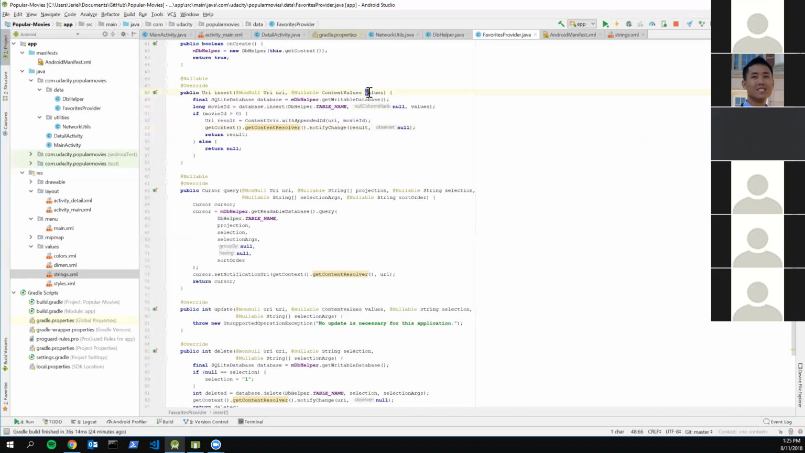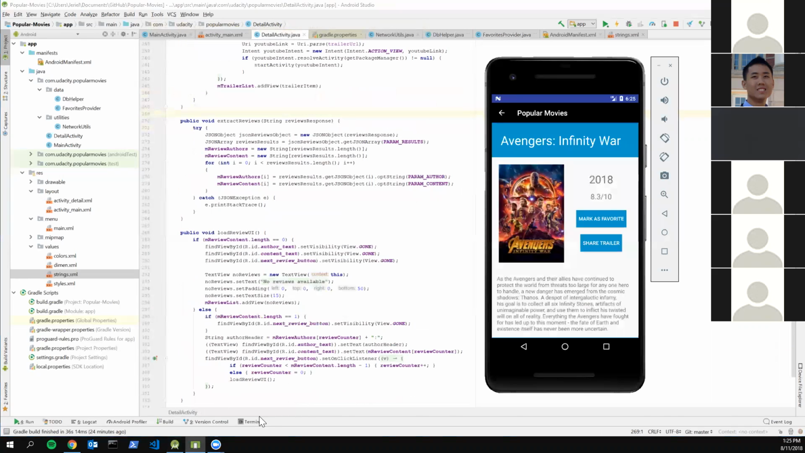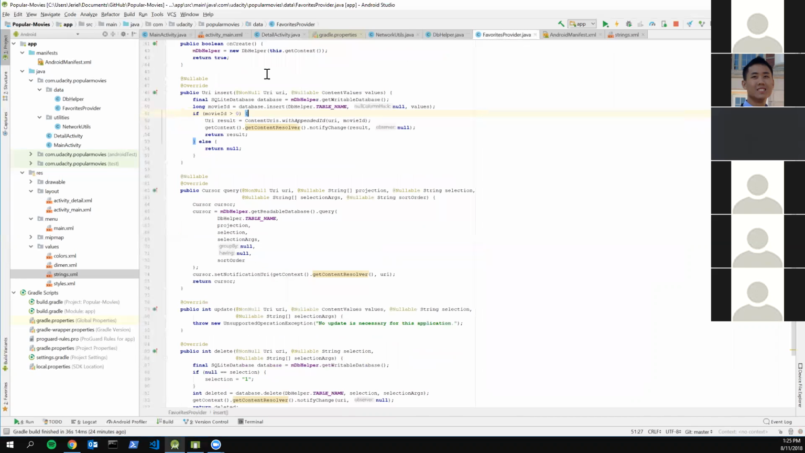So where do you get these values from, like this values parameter? That's going to be inside your class when you implement the on-click listener that you put inside the UI. When you put this button right here, you have an on-click listener that checks every time you click the button.